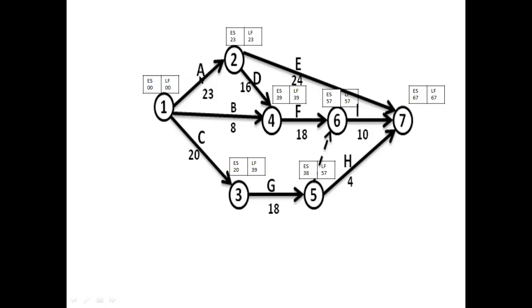In order to find out the free float, we have to subtract the difference between the LF and ES from the total float of that corresponding activity. Once again, I repeat, in order to find out free float, we have to subtract the difference between LF and ES from the total float of that corresponding activity.